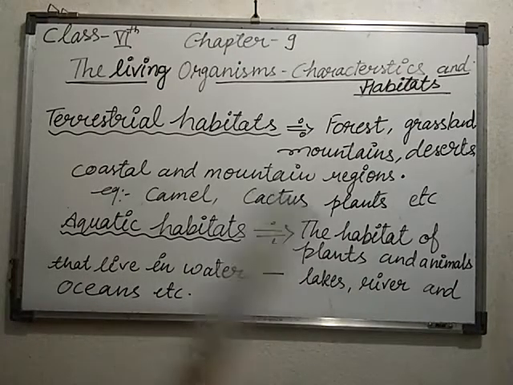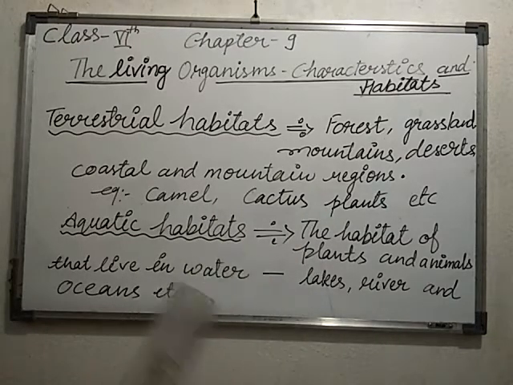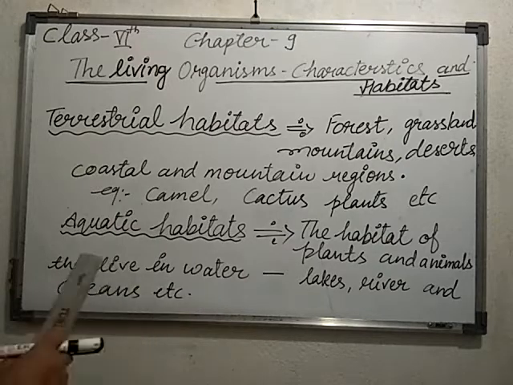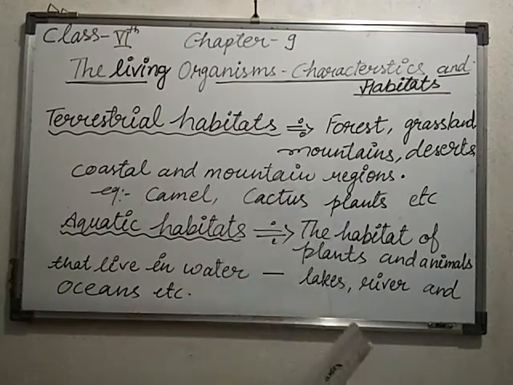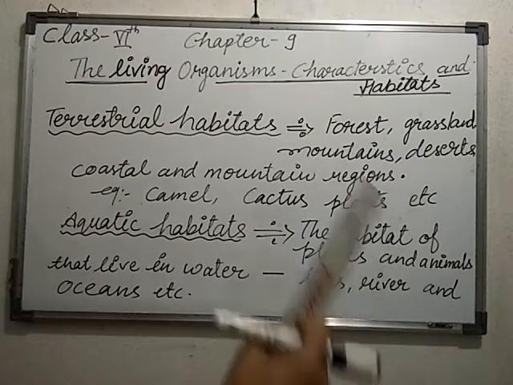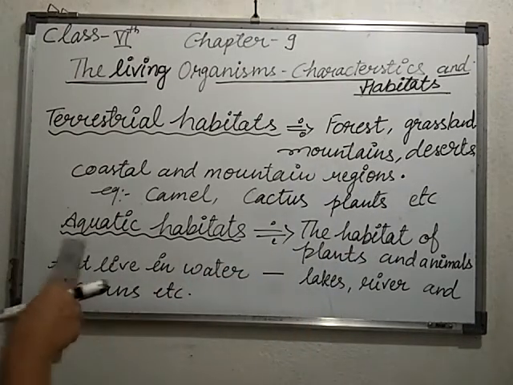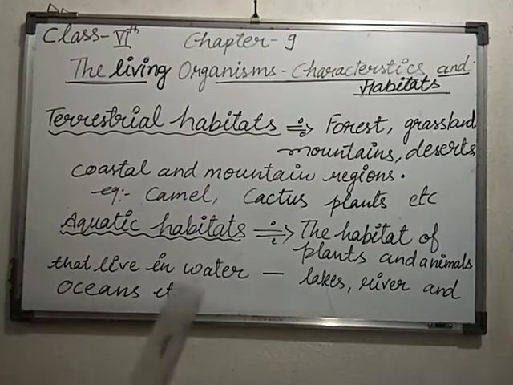Gills are present in the fish, and with the help of gills they can easily breathe, taking the oxygen already dissolved in the water. Is it clear to all of you? So aquatic habitat means those plants as well as animals who are habituated to live in the water. Okay, is it clear to all? Okay, thank you.